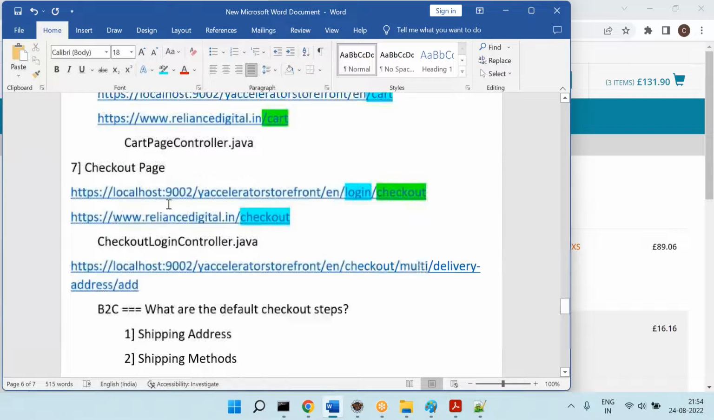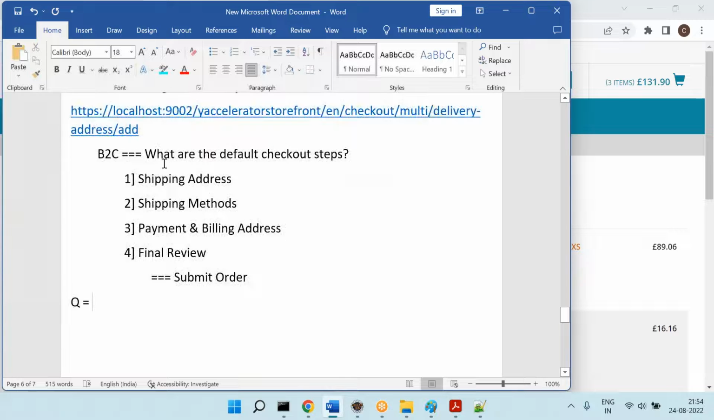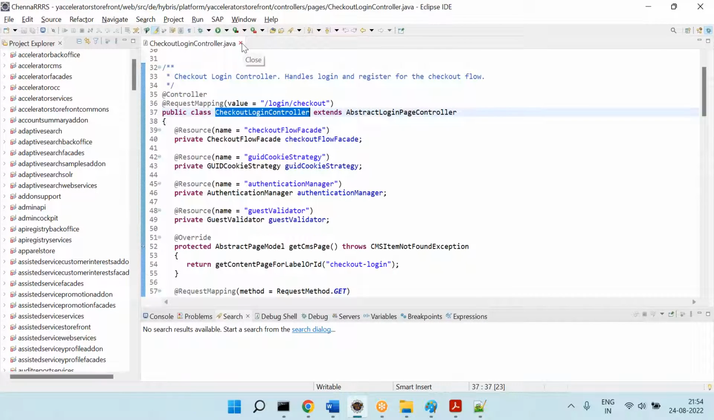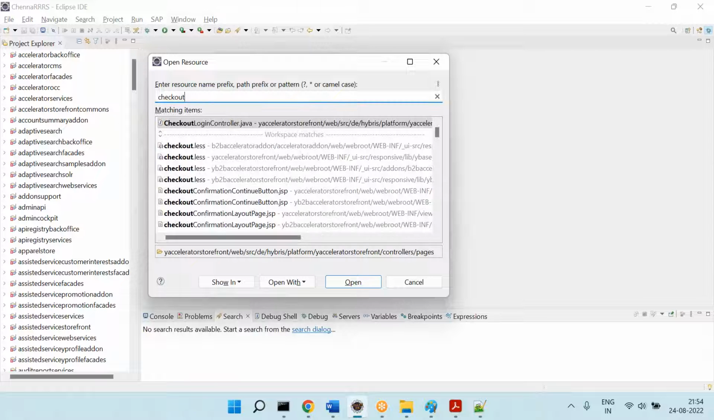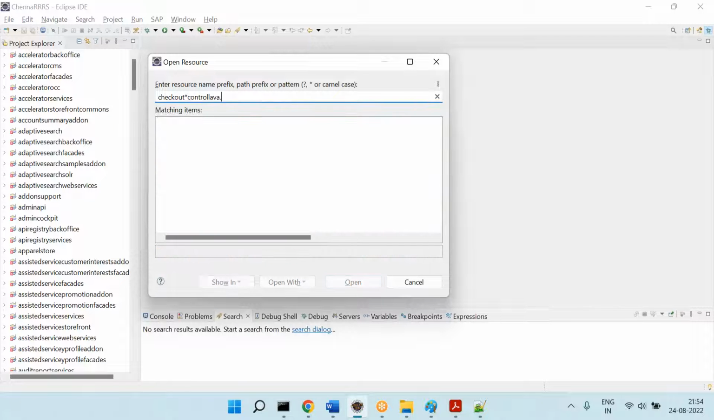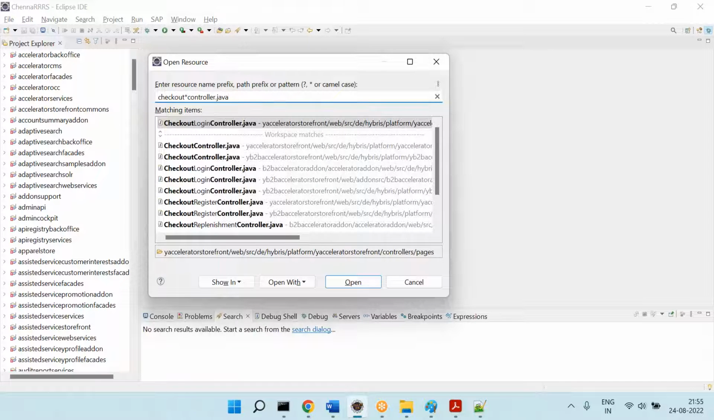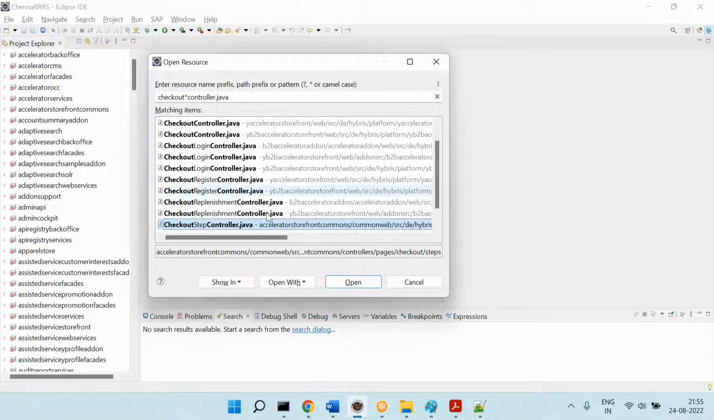Okay, that's about the checkout, and we have multiple steps, right? Address step, payment step, shipping method step, like that. So that's why when you go here, you will find multiple controllers also. So you can say checkout star controller.java. Are you guys paying attention? You can see checkout login, just now we have seen. Checkout registration, you can also do the registration, right?